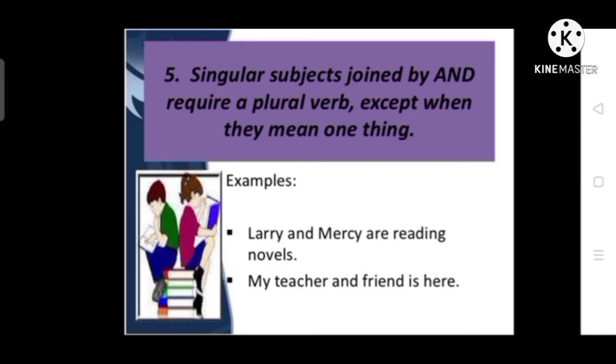But if two singular subjects are connected by and, we add a singular verb with them. Why? Because here we mean a singular idea. So when two singular subjects are connected by and, if they represent a single idea, we will add a singular verb. My teacher and friend. Here, my teacher and friend reflects a single idea, so here it carries a singular verb.